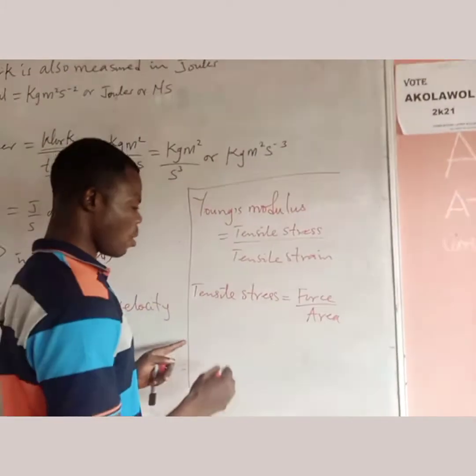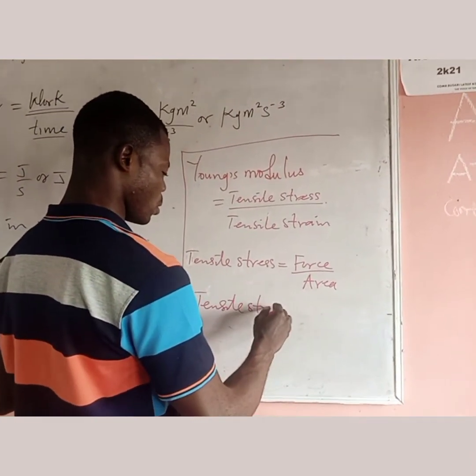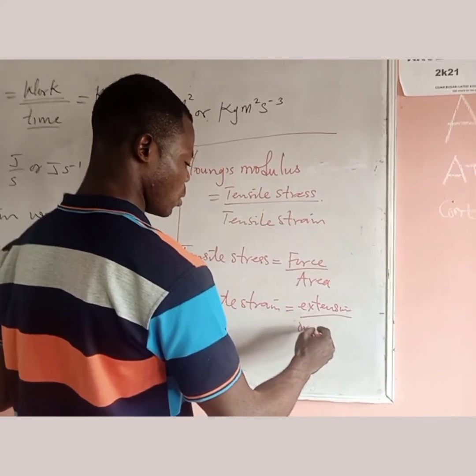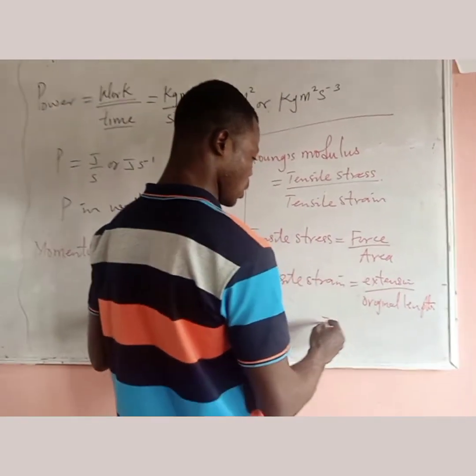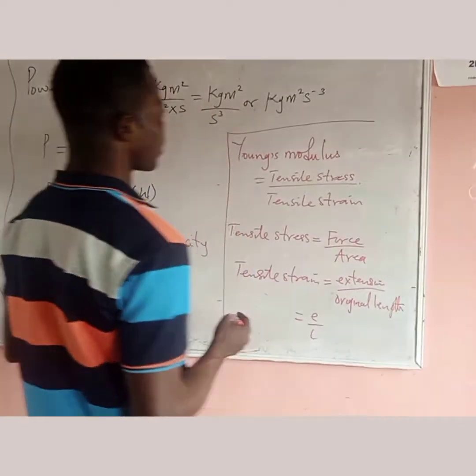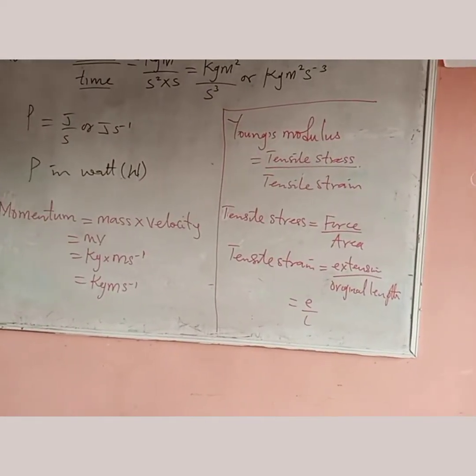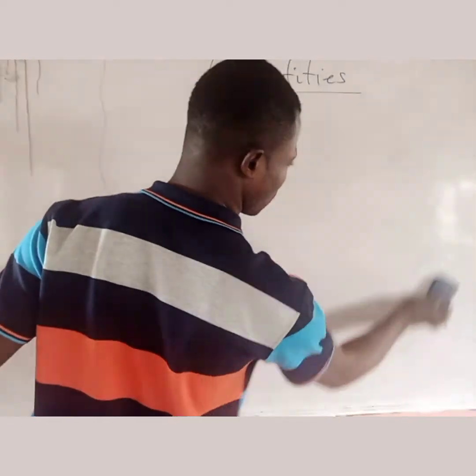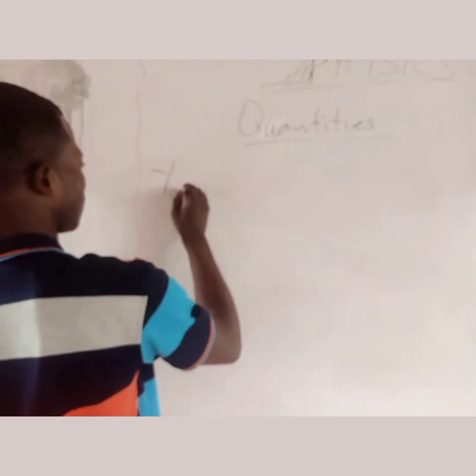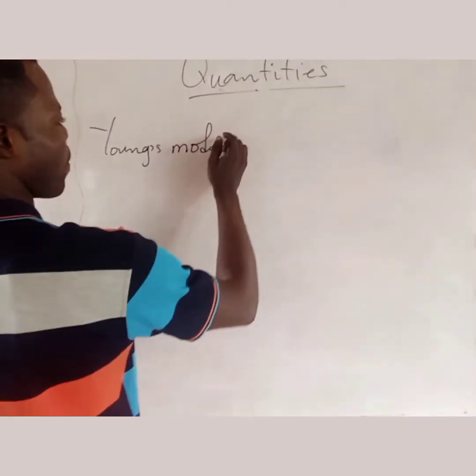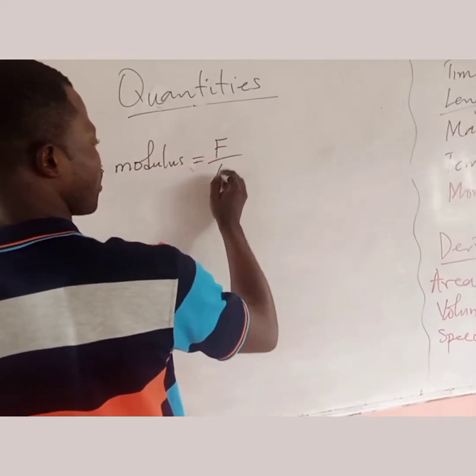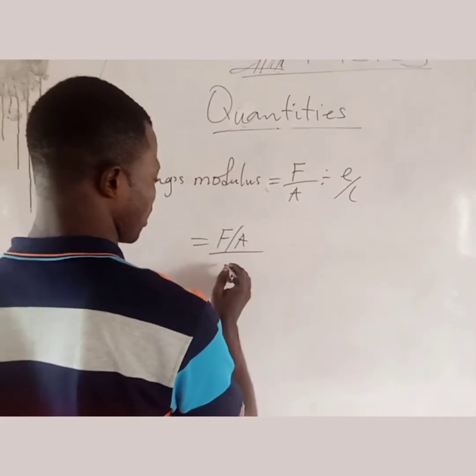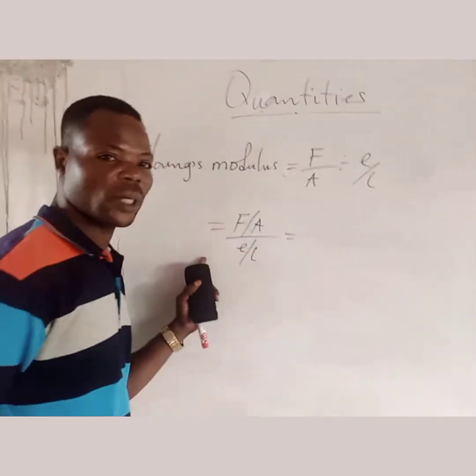And if tensile stress is force over area, then tensile strain is extension over original length, that is e over L. So we can now have our Young modulus as F over A divided by e over L. So this will give us F over A then over e over L. So this is the formula for Young modulus.